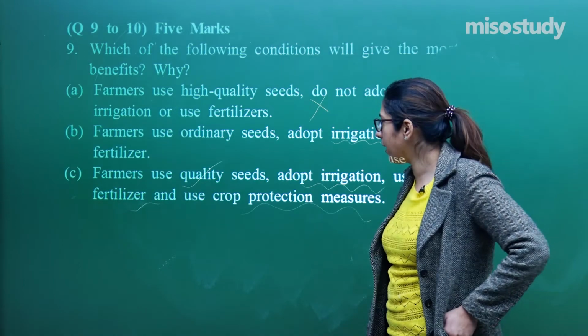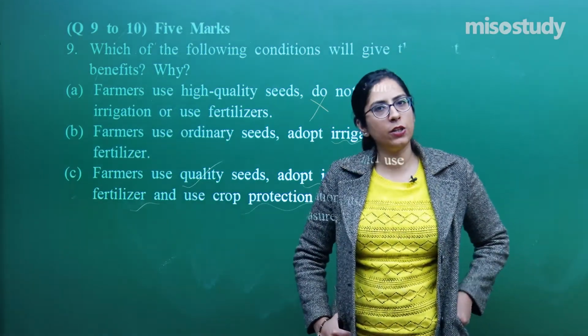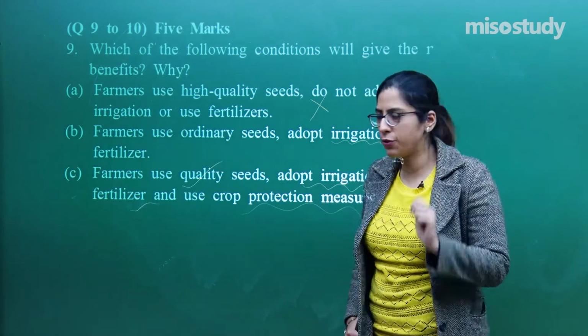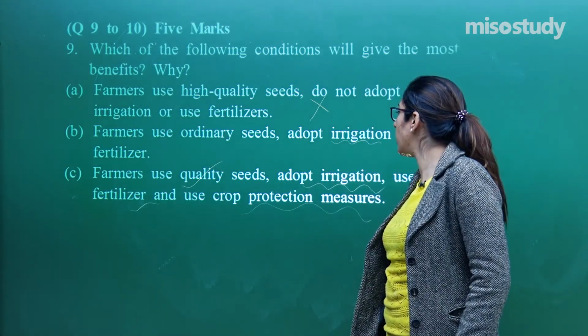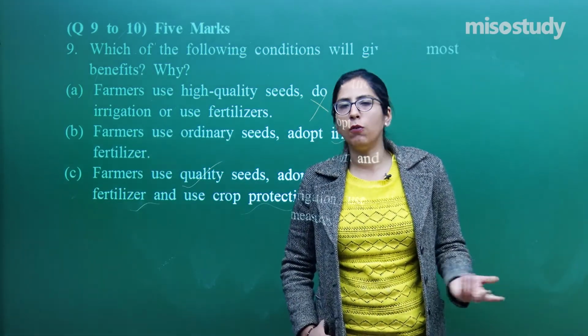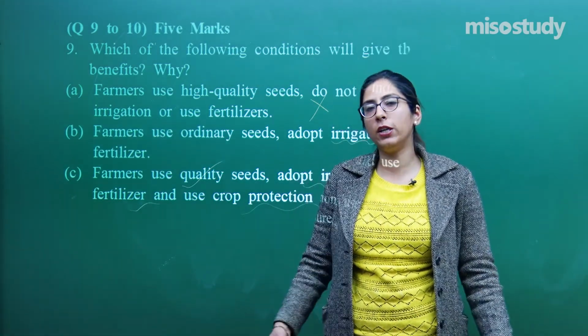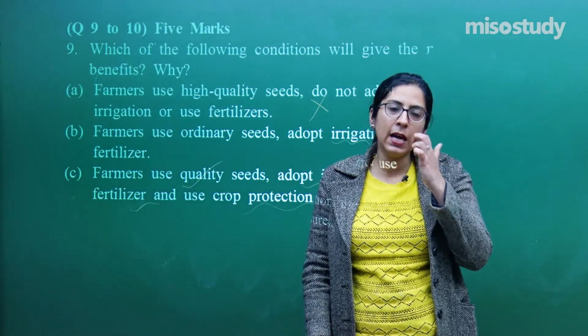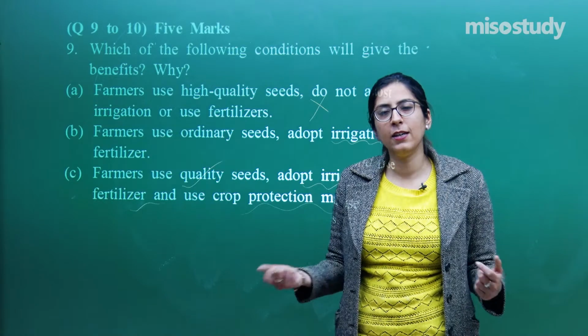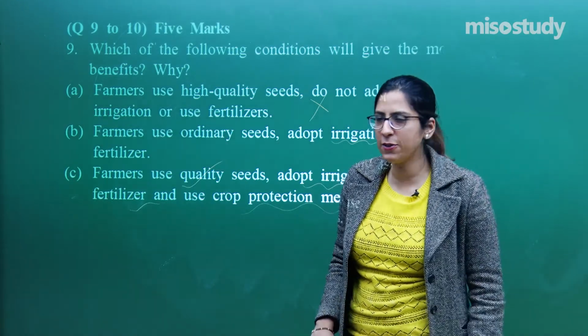In this, you will write down that quality seeds are used. That means most of the seeds will grow, right? That's the first point. The second point is they are adopting irrigation. So we know that water is important. Water is absorbed by the roots, and later on it is involved in the process of photosynthesis, and photosynthesis is important for the building and maintenance of a plant. So that means irrigation is also important.